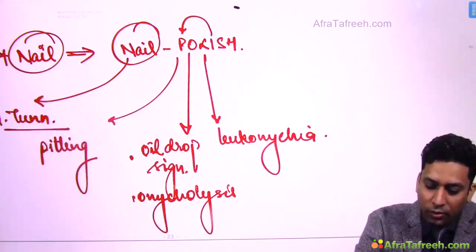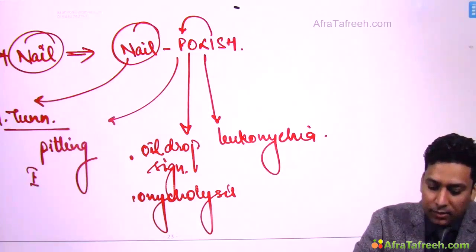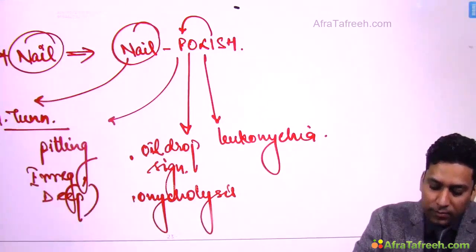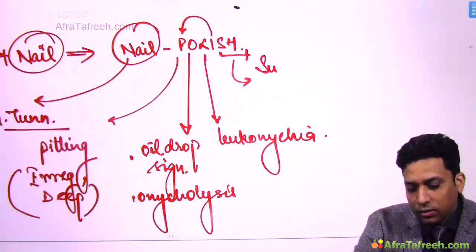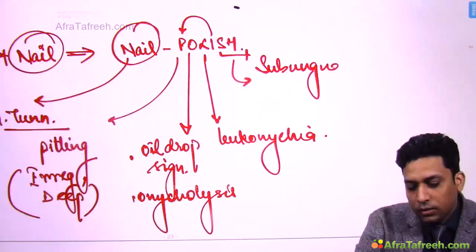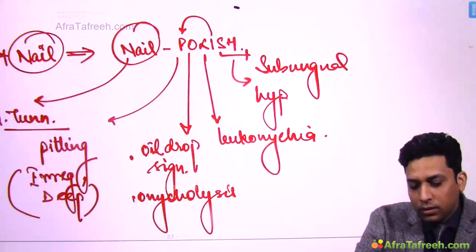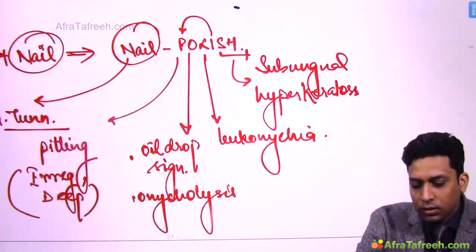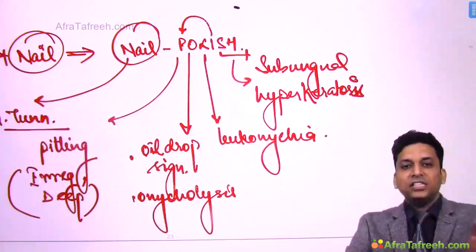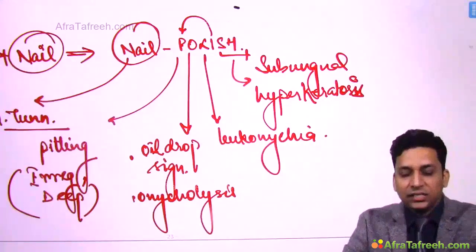I already told you this P is I, that is irregular pitting, so irregular deep pits are seen, and SH stands for subungual hyperkeratosis. So these are the nail changes which you need to remember. All these nail changes are seen in psoriasis.